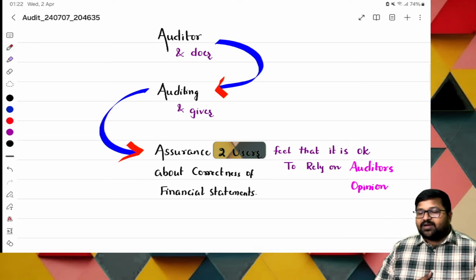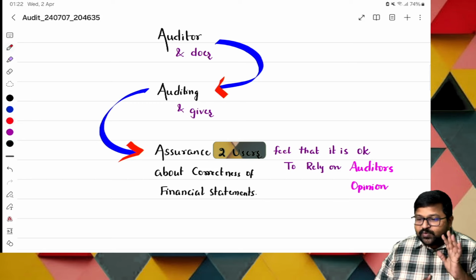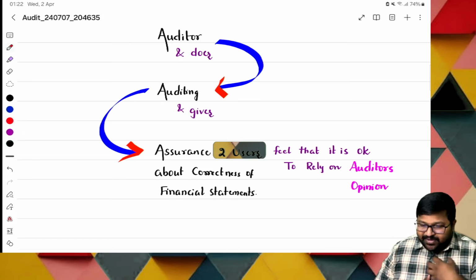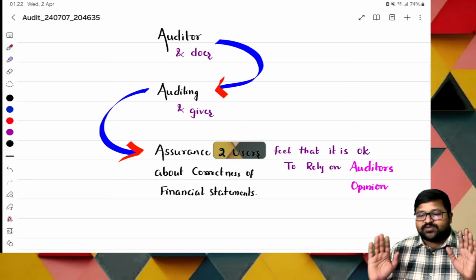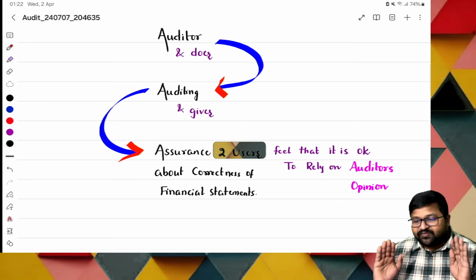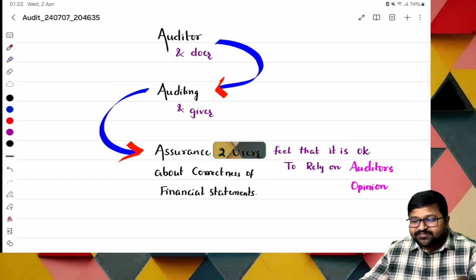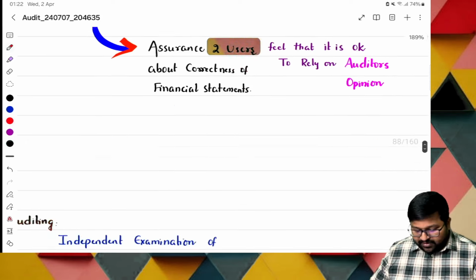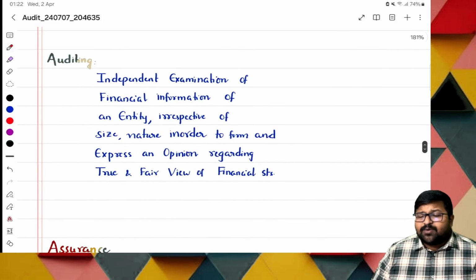Assurance is nothing but confidence. To whom? To users. Buddies, I'm here. I have done the audit properly and I've seen everything clearly, and to my knowledge, everything is fine. You can use this. This is a level of confidence given by the auditor to the users. Now, what is meant by auditing?